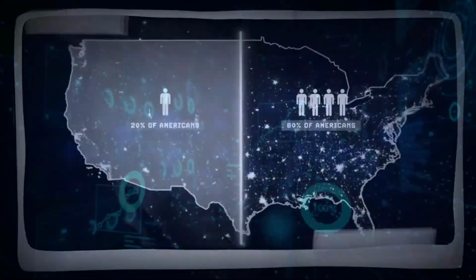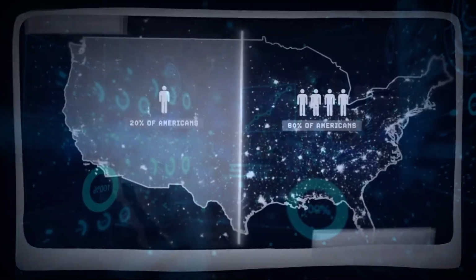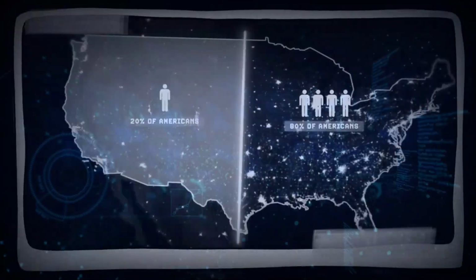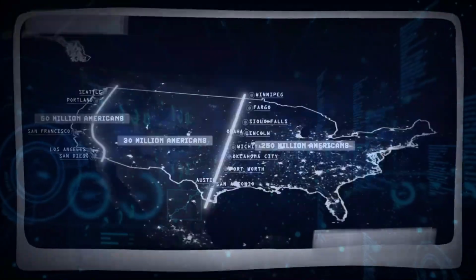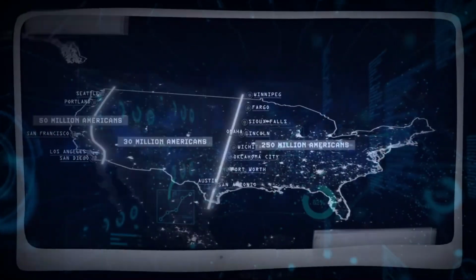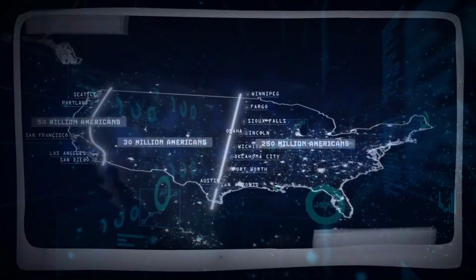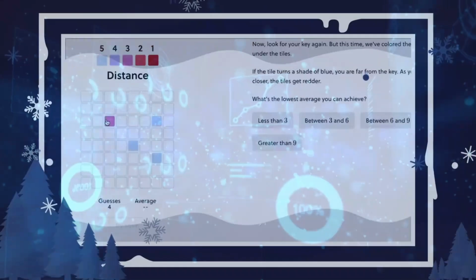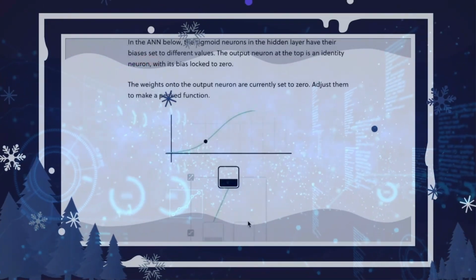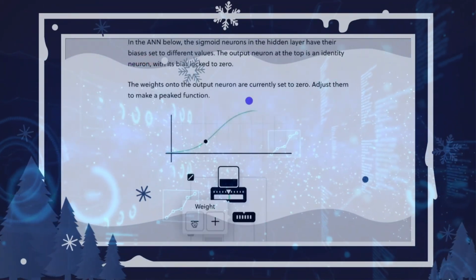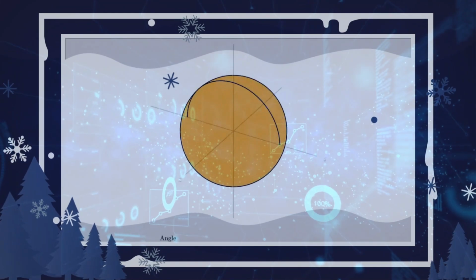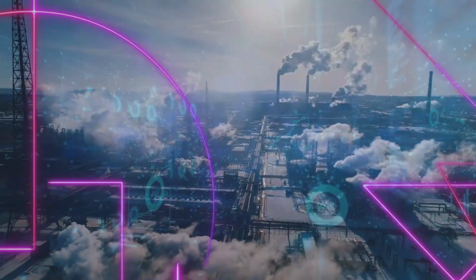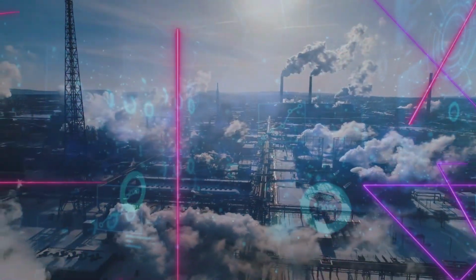There are also significant migration flows within the country, often from northern states to the south and west, driven by economic opportunity and a better quality of life. In terms of educational attainment, over 90% of Americans have a high school diploma, and about 34% have a bachelor's degree or higher. Economically, about 10.5% of the population lives below the poverty line, with poverty rates varying among different ethnic groups. Income inequality is relatively high compared to other industrialized countries.